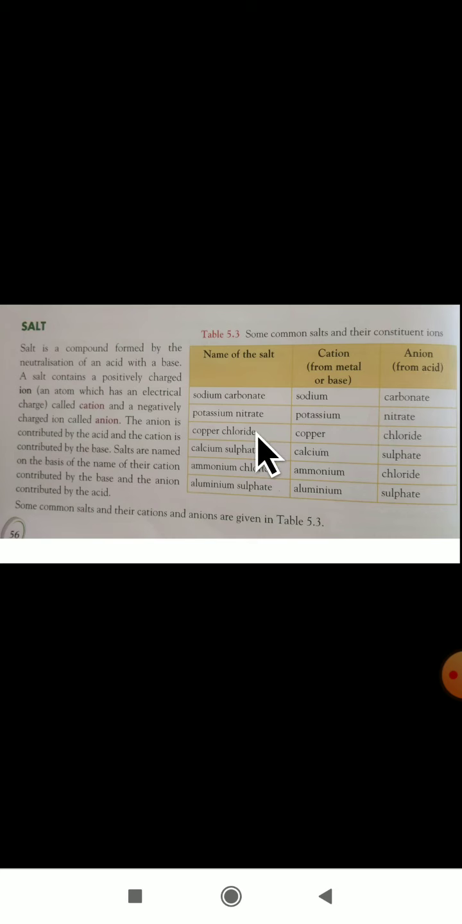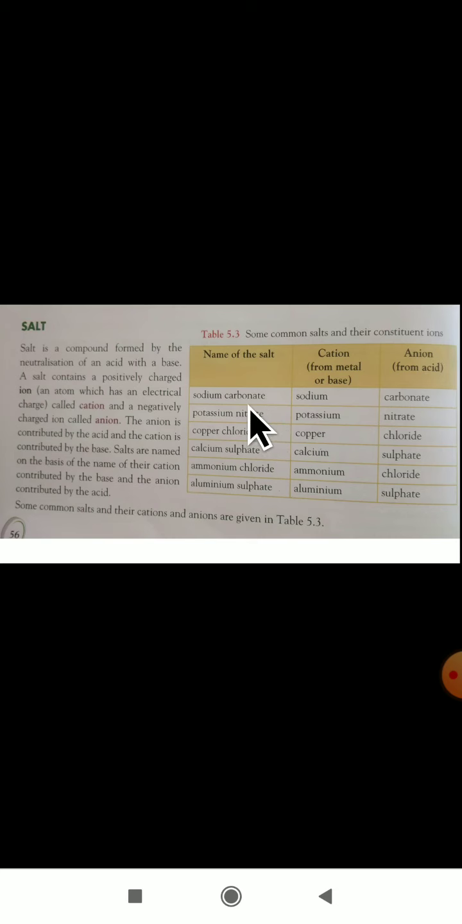Potassium nitrate: potassium is a cation from the base, and nitrate is an anion from the acid. Copper chloride: copper is from the base and chloride is from the acid. Copper we are getting as a cation and chloride as an anion. Like that we have ammonium chloride and ammonium sulfate also. So go through this chart to remember the names of the salts. If they ask, you have to name the salt.